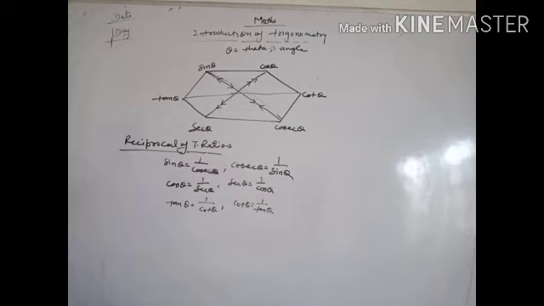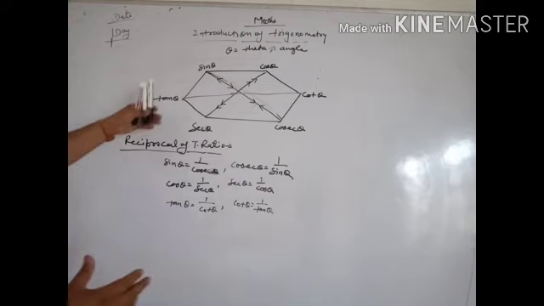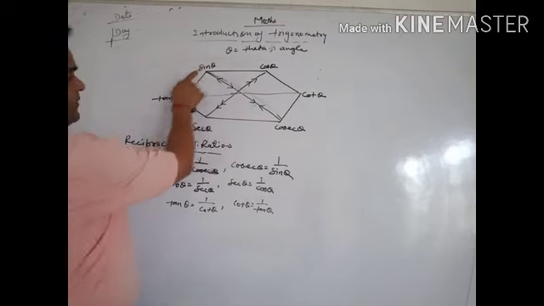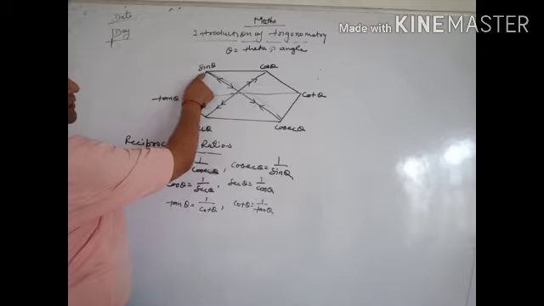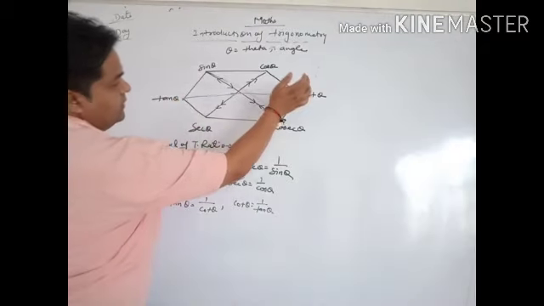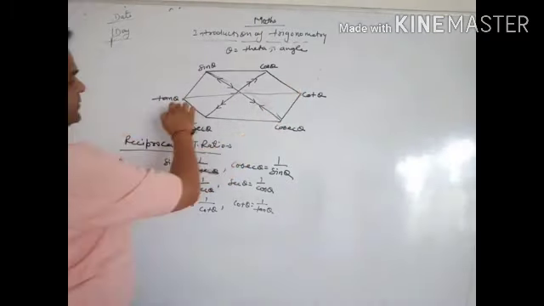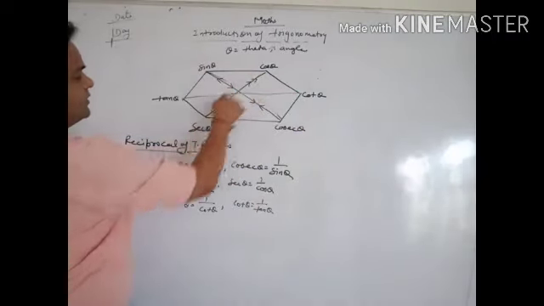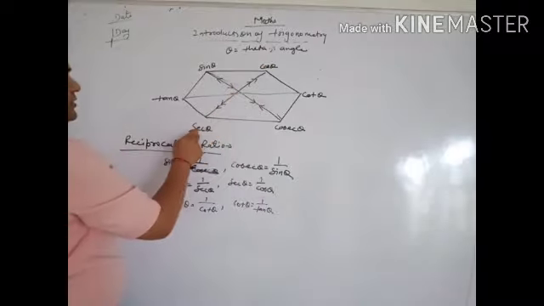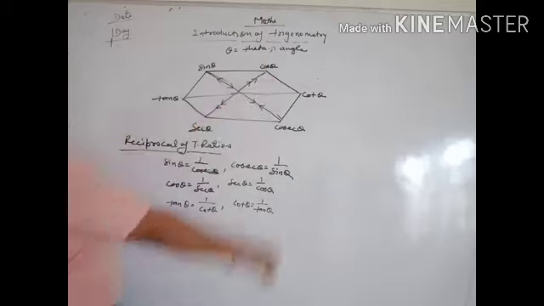It is a reciprocal of each other. Reciprocal means exactly opposite: numerator changes to denominator, denominator changes to numerator. So cosec theta is the reciprocal of sin theta, cot theta is the reciprocal of tan theta, and sec theta is the reciprocal of cos theta.